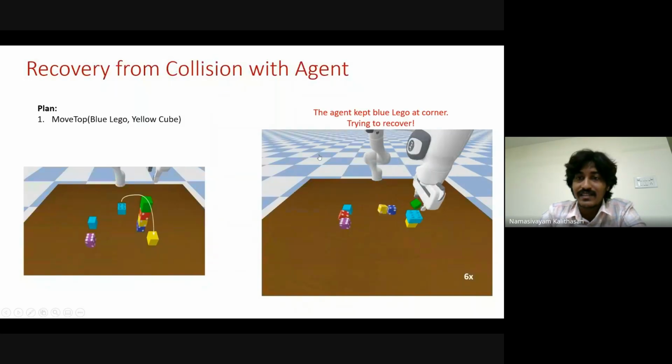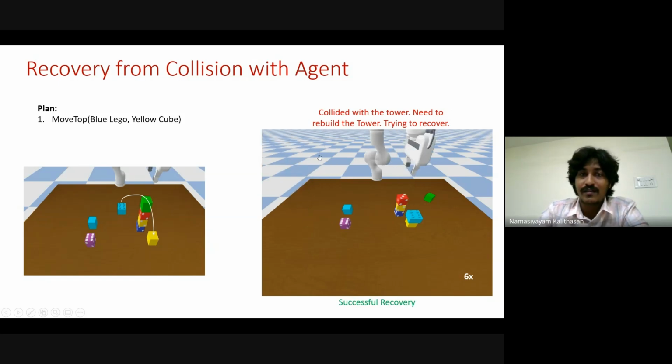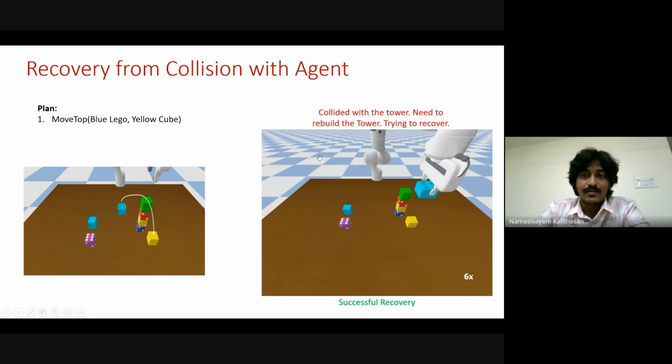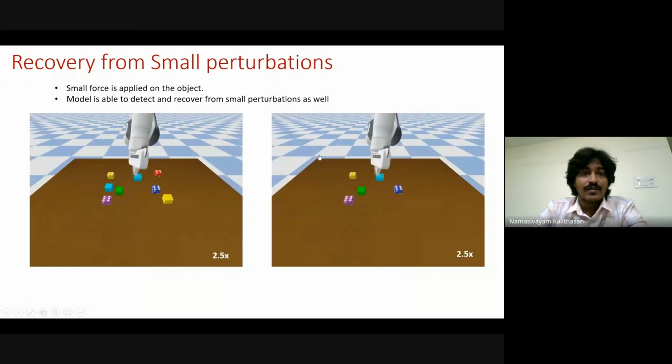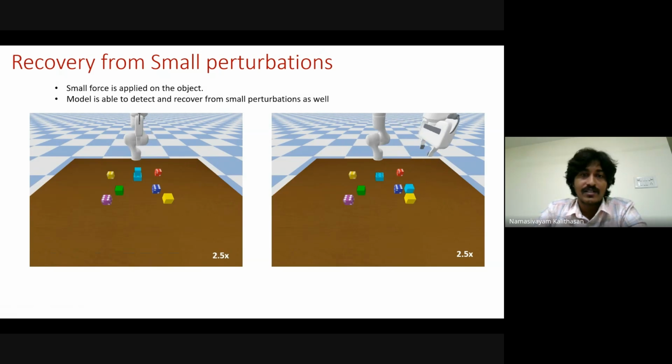The robot placed it a little bit off, so it tried to correct it, but during that it collided with the tower. Then it tried to recover and it recovered successfully. Yeah, it's replaying it. Since positional encoding is also there, it can recover from small perturbations as well, which is essential for maintaining stability, especially in the case of towers and stackable objects.